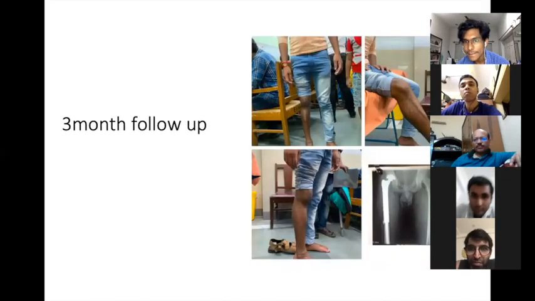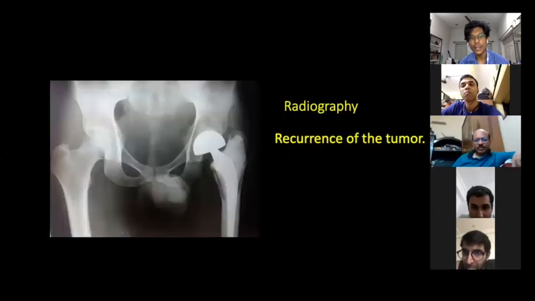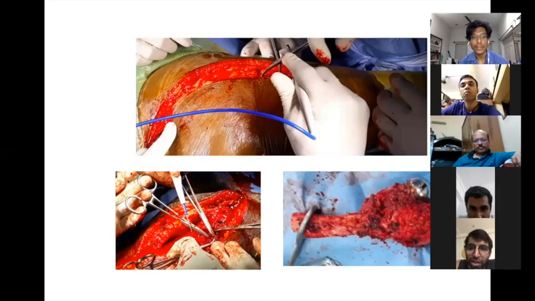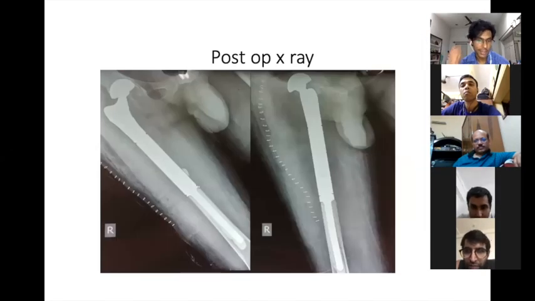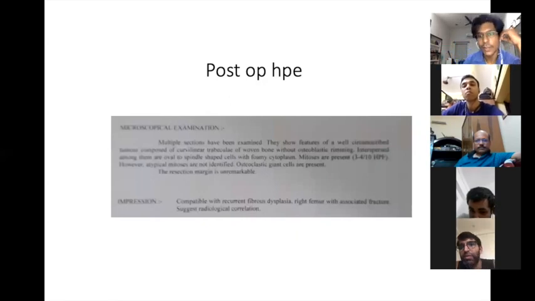I think this is a day one failure. Yeah, it was a day one failure. And the operation is not maintained, the length is also not maintained. Yeah, it is a day one failure. What was the diagnosis? Recurrence of fibrous dysplasia. It was a fibrous dysplasia itself. Okay. And a tumor megaprosthesis was done for that.